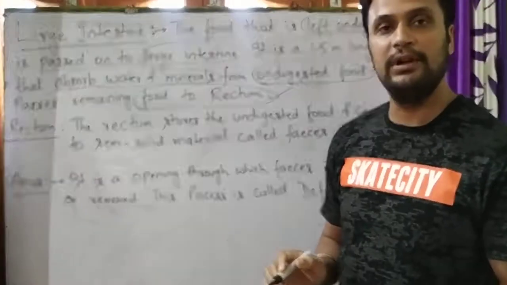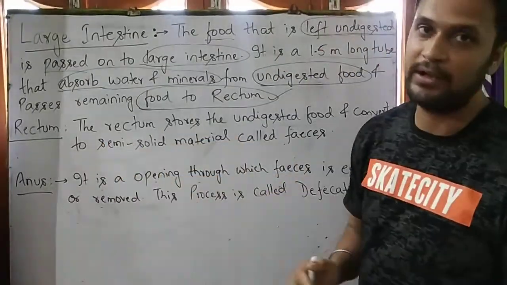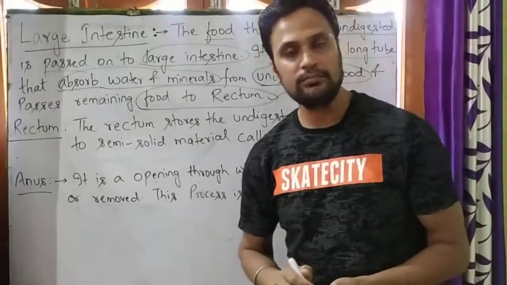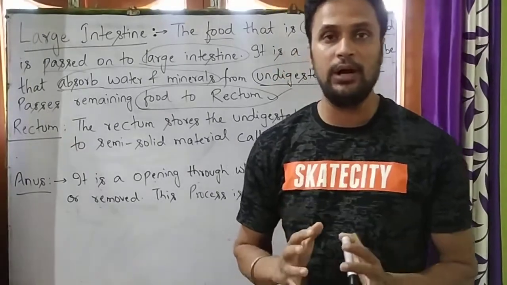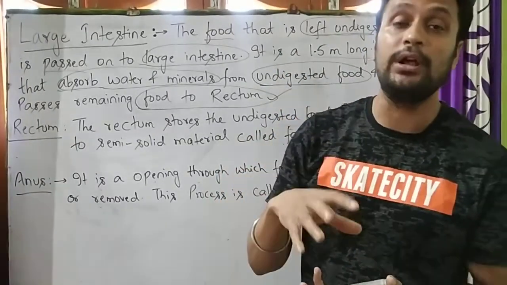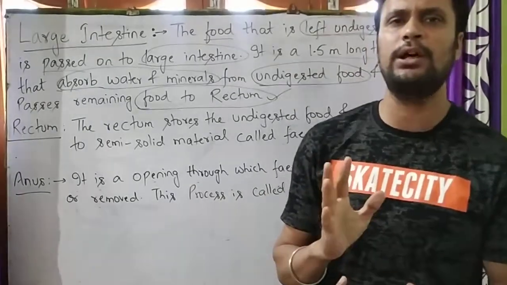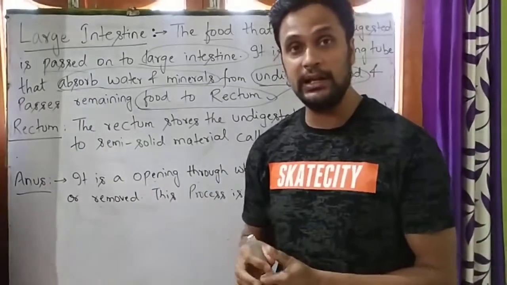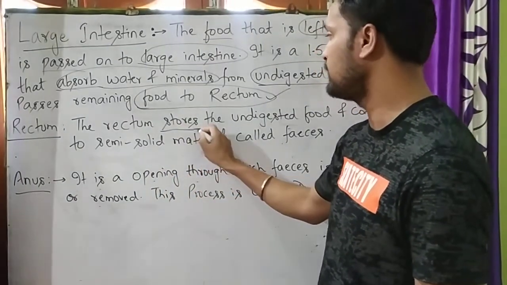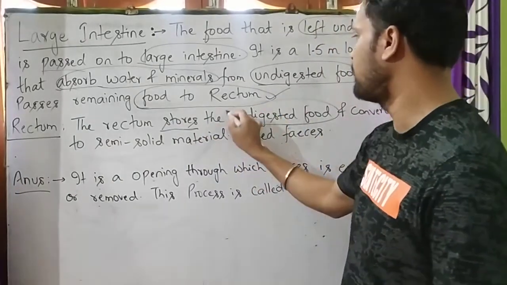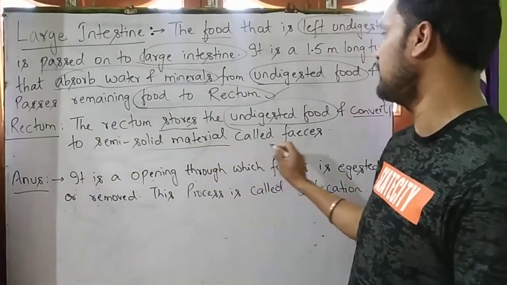Now students, we will discuss a little bit about the rectum. What is the rectum? What is given in our book? The rectum converts the undigested food into a semi-solid material called feces. That is the role of the rectum. Now we will see what is given on the board. The rectum stores the undigested food and converts it into a semi-solid material called feces.